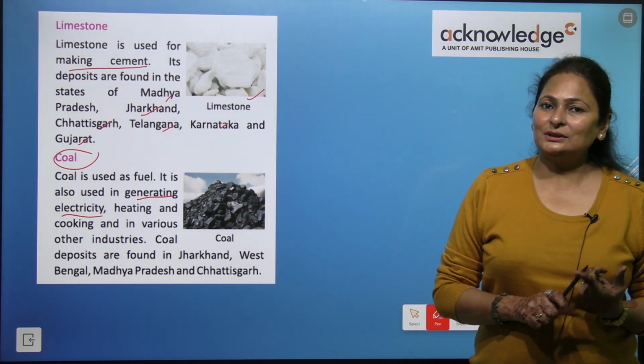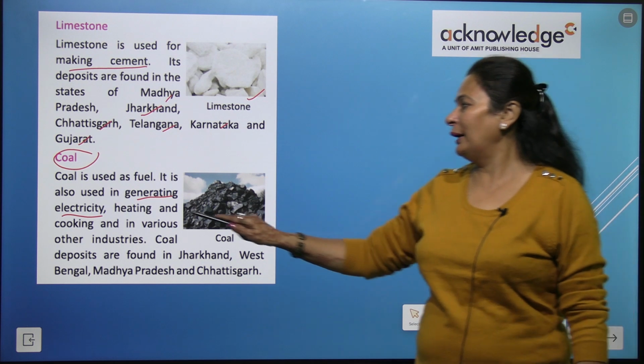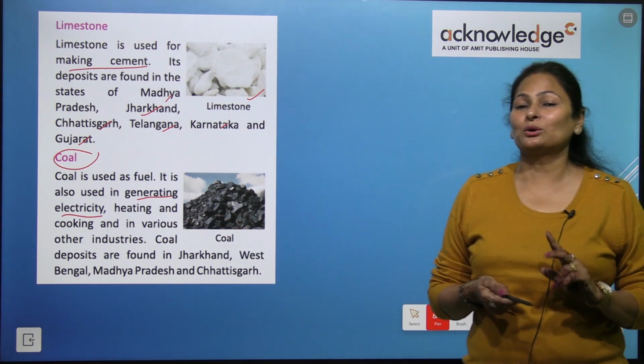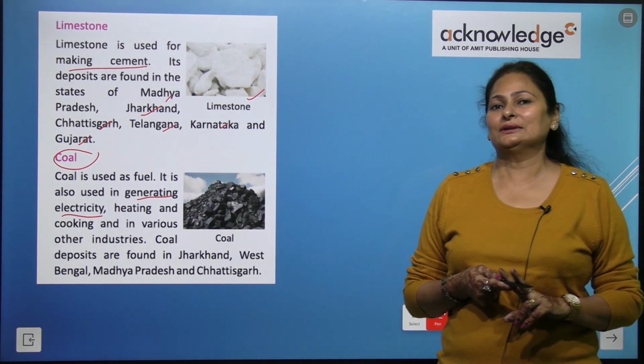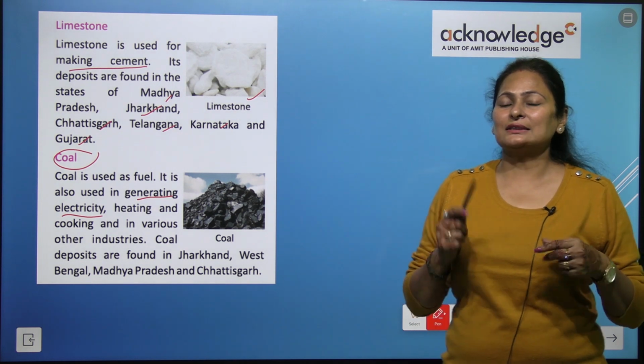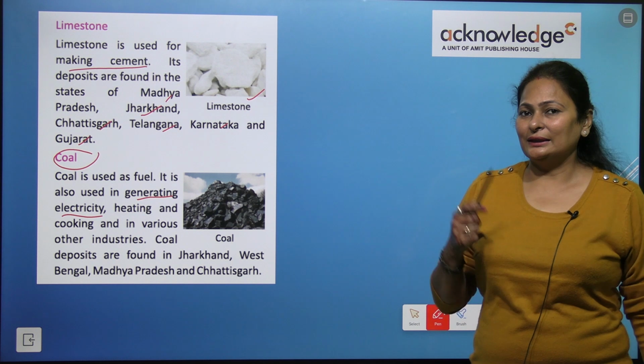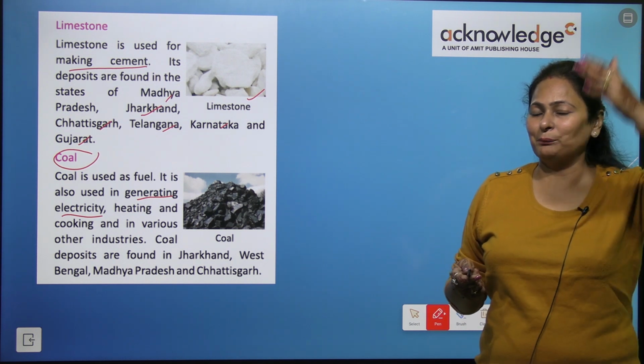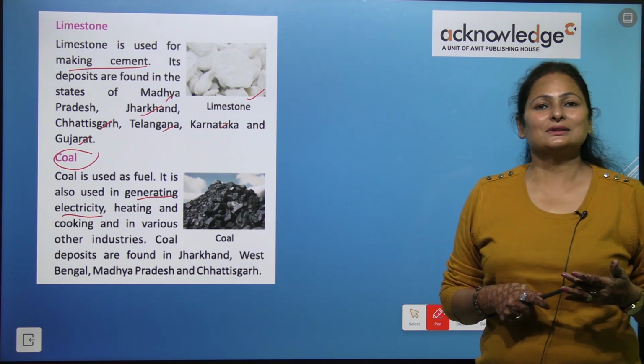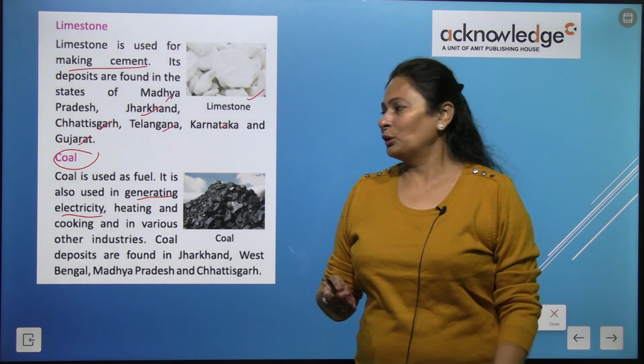Here, if the electricity is being generated by coal, it is called thermal electricity. There is a difference between thermal electricity and hydroelectricity. Hydroelectricity is made by water and thermal electricity is made by coal.